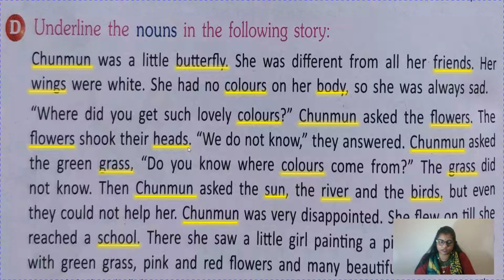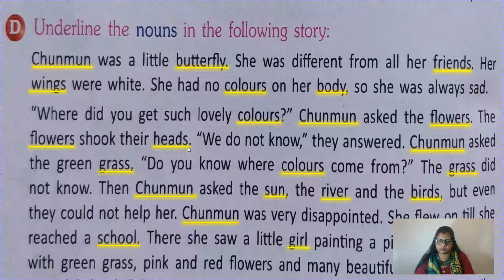Underline Chunmun. She flew on till she reached a school. School is the name of a place, children, so underline it. See children, every time you underline anything, please tell what it is. Like grass is the name of a thing, sun, river, all are things. There she saw a little girl painting a picture of a garden with green grass, pink and red flowers and many beautiful birds.